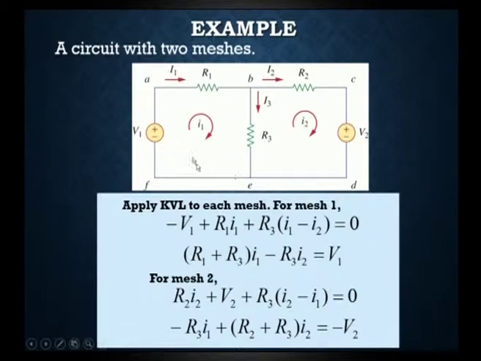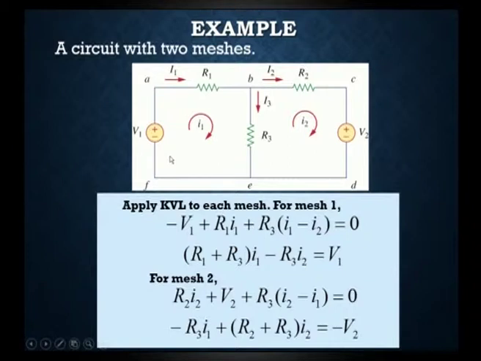This is one mesh, that is A, B, E, F, one loop, and the current here is I1, with the direction taken clockwise. The next is another mesh, B, C, D, E, which has I2, the mesh current of this mesh, and the direction taken here is also clockwise. Now, apply KVL to each mesh.